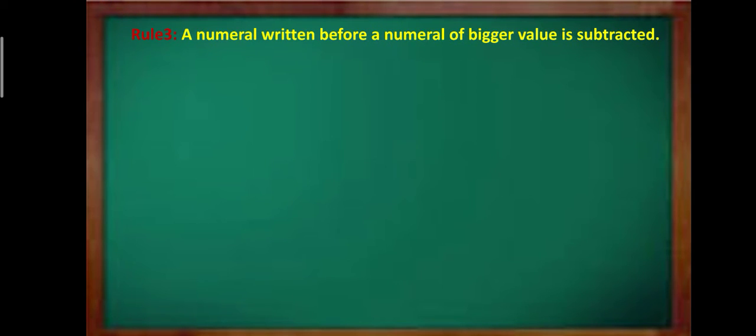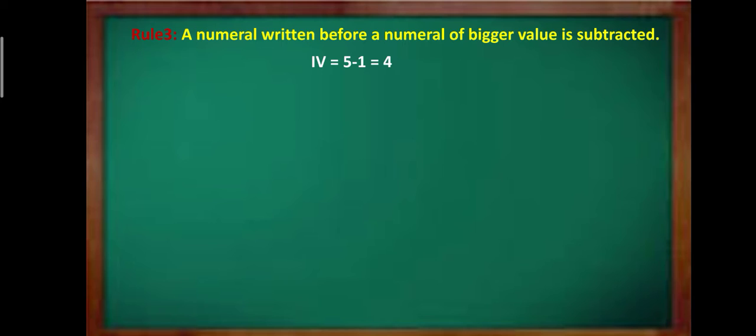Rule 3. A numeral written before a numeral of bigger value is subtracted. Now this rule is just reverse of the rule that is done before, right? Now the first case is IV. Now you know I is of smaller value whereas V is of bigger value, right?